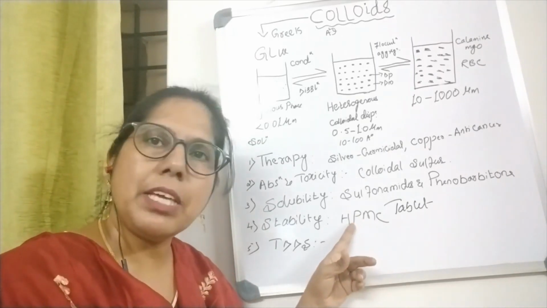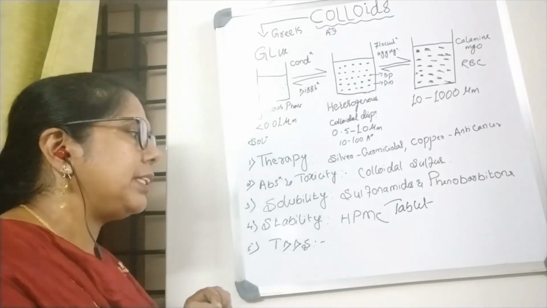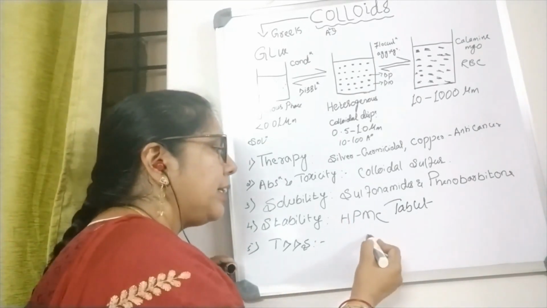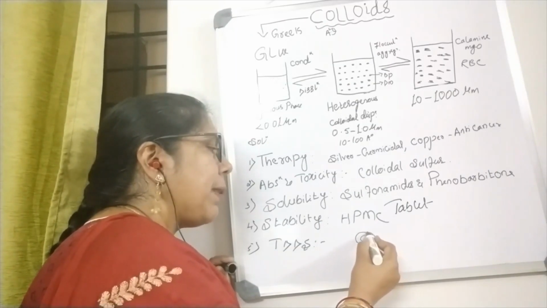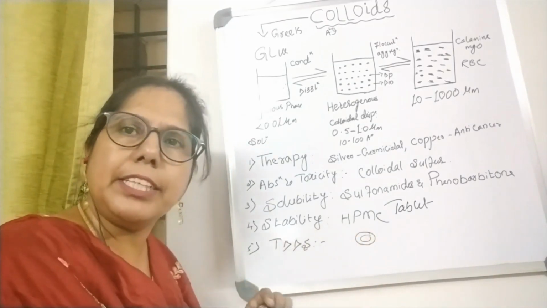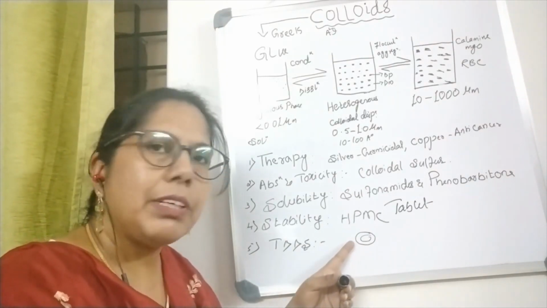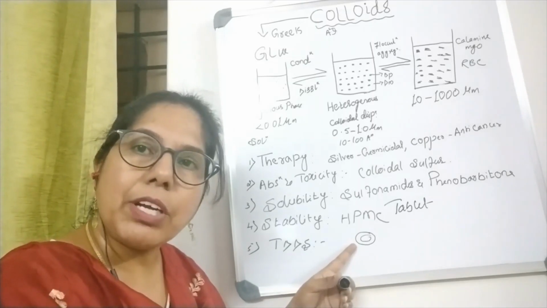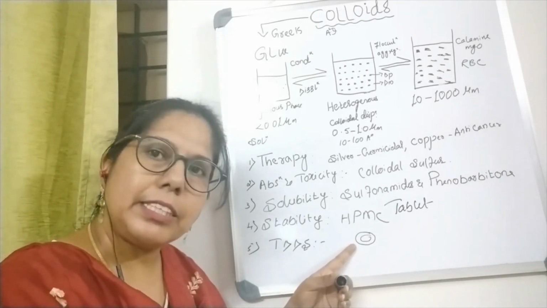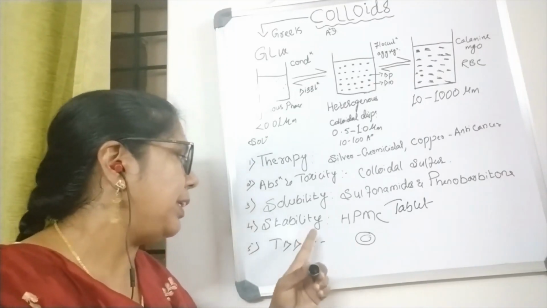This HPMC colloidal dispersion, we will form a coat. Say for example, this is the tablet, and thereby what we are doing, we are coating the tablet by HPMC colloidal dispersion. Thereby we can prevent any adverse effect or any side effects or any environmental hazards to the tablet.